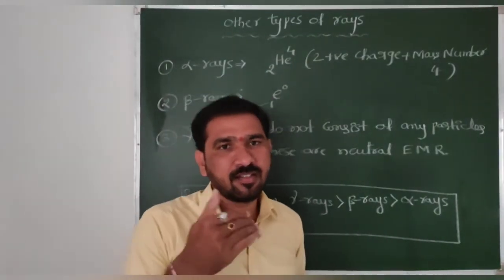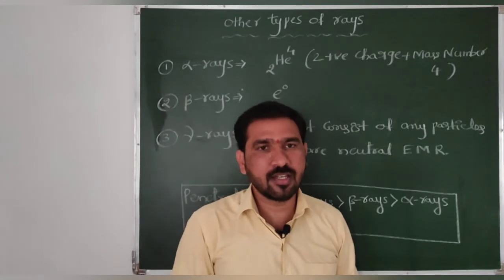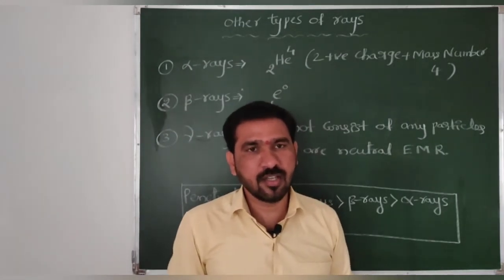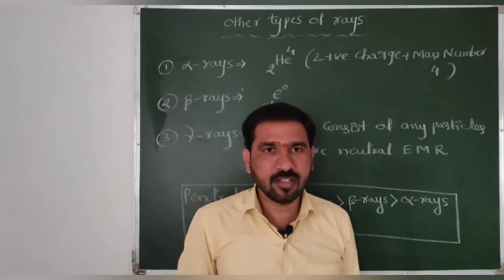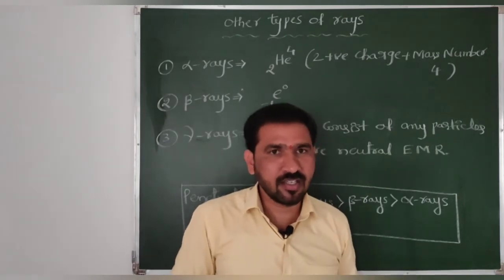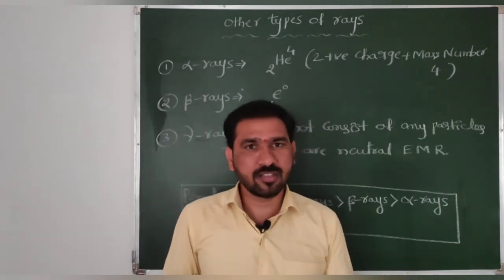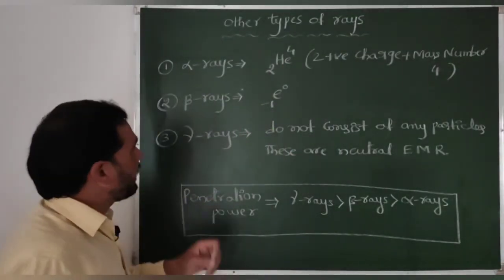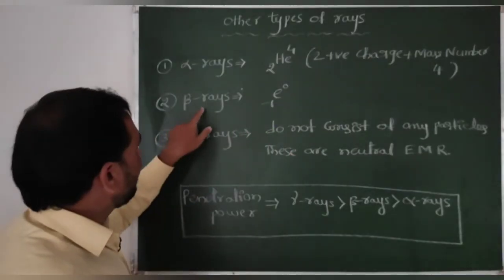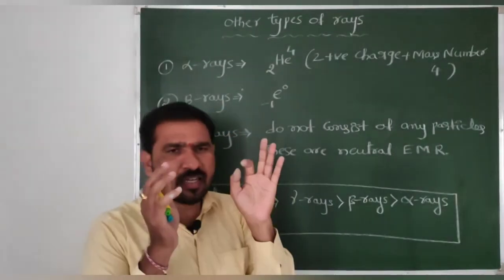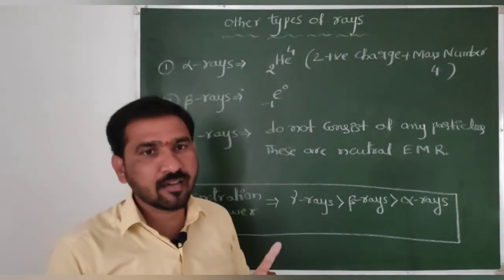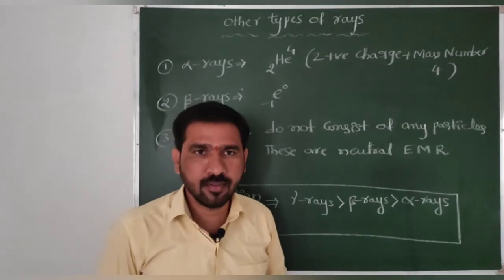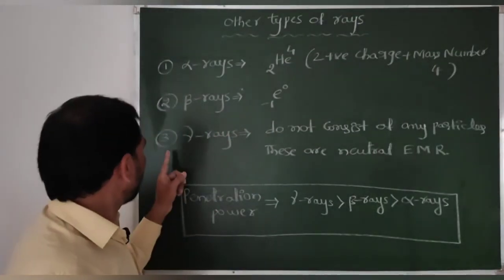We will discuss in the next class, tomorrow's class, the calculation of the number of neutrons, how we calculate protons, how we get the number of electrons in an atom, and how we calculate the mass number. Is it clear, beta? Then coming to beta rays. Generally, beta rays are exactly electron charge, an electron, like this we can write. Then gamma rays.